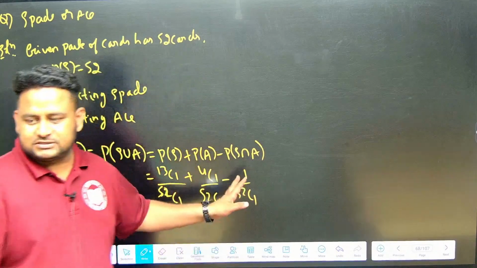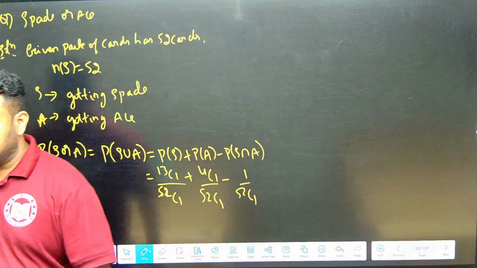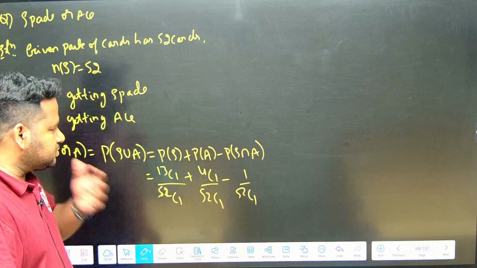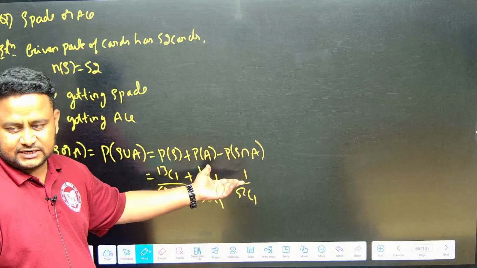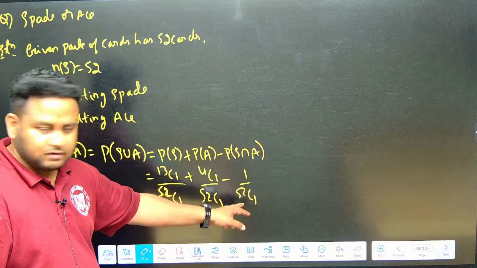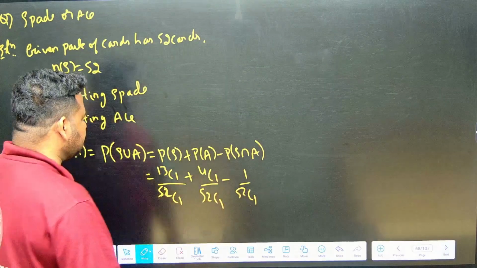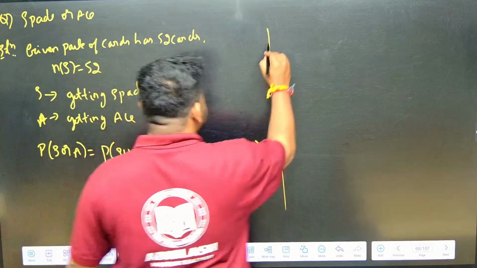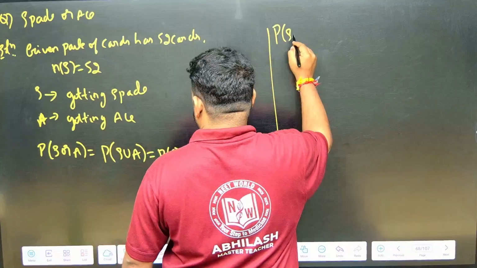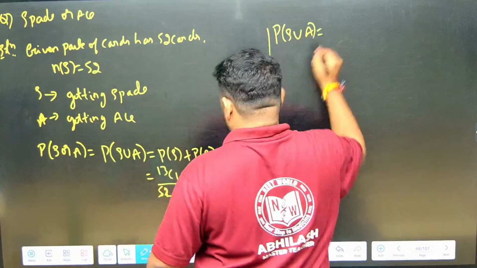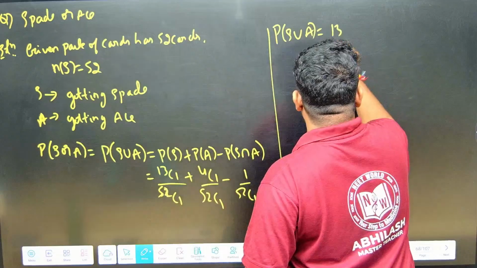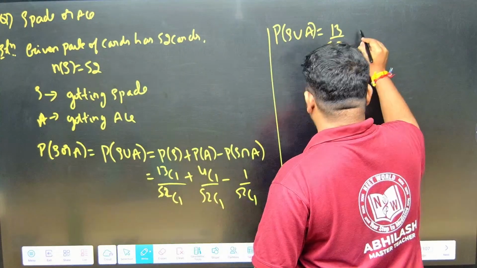There is nothing common, which means you have to write just 1 by 52 C1. Spade and ace both, if you are considering, what is that? There is nothing common: 1 by 52 C1. Now we are getting, this can be written as P of S union A, which is 13 C1 by 52, that is 13 by 52. Don't cancel anything.